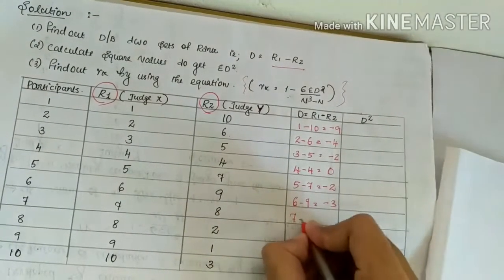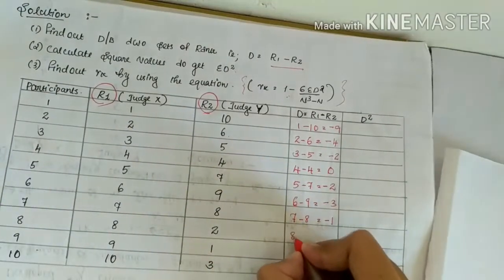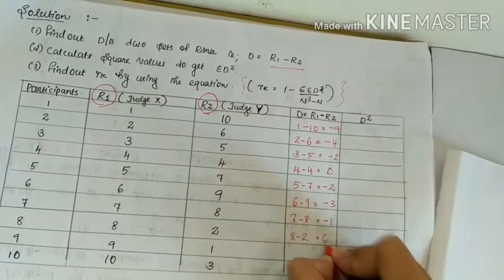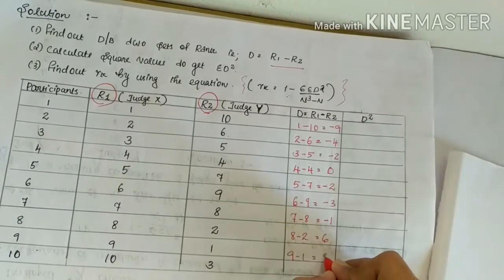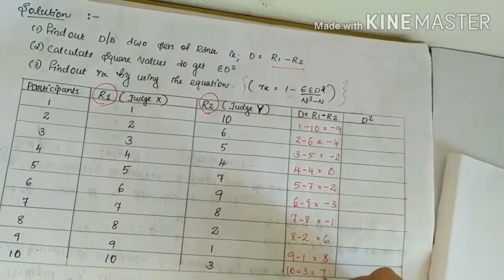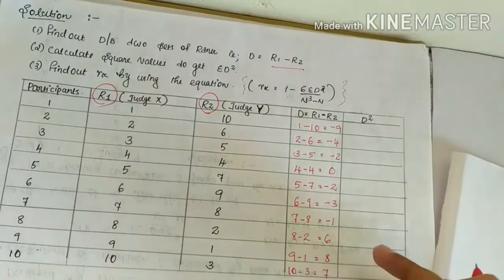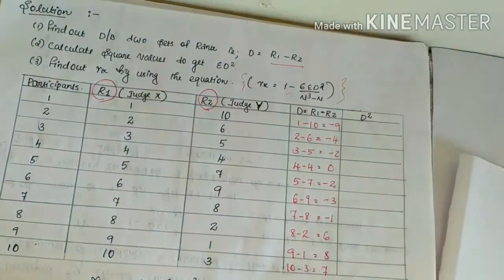Then 7 minus 8, minus 1. 8 minus 2, the answer is 6. Then 9 minus 1, the answer is 8. Then 10 minus 3, the answer is 7. After finding the value of D, next you have to calculate D square.